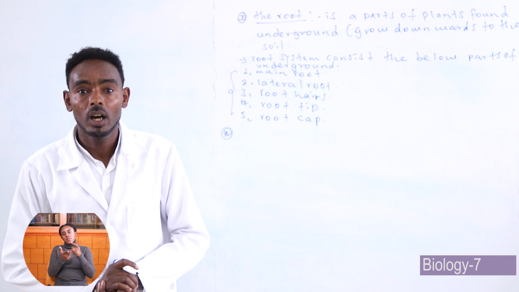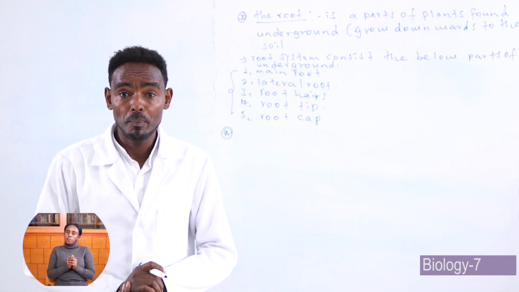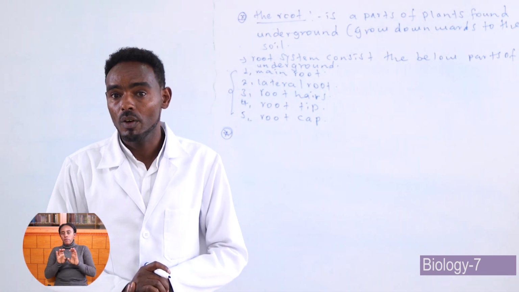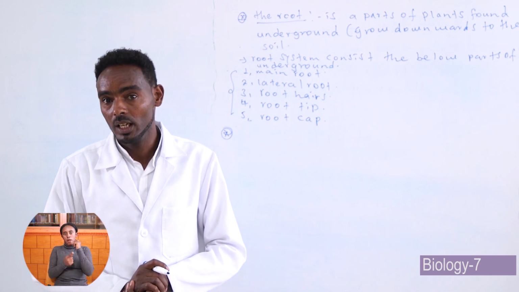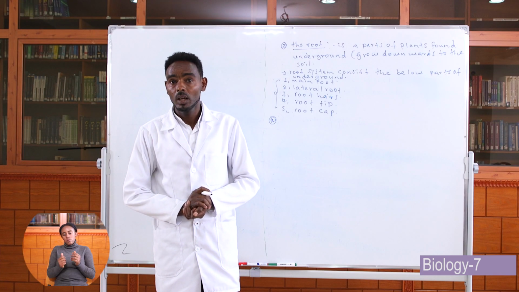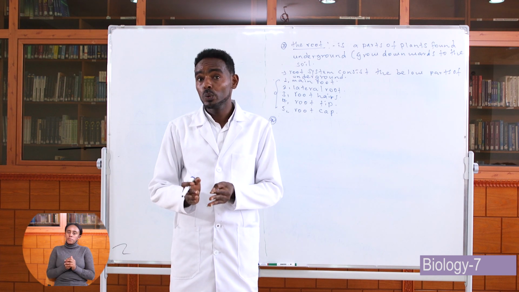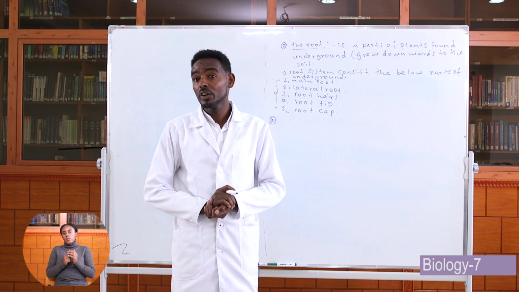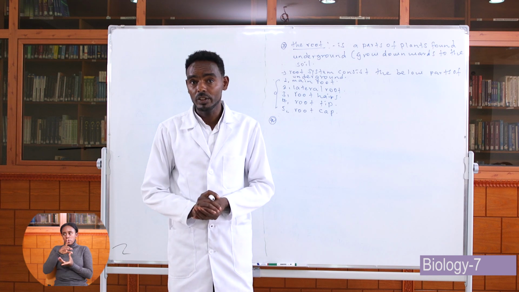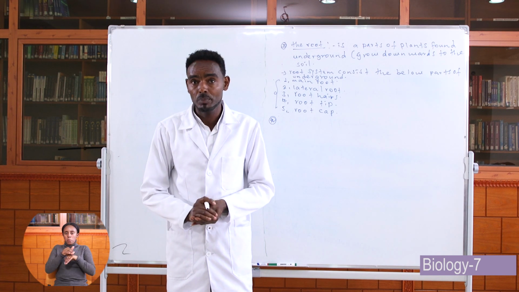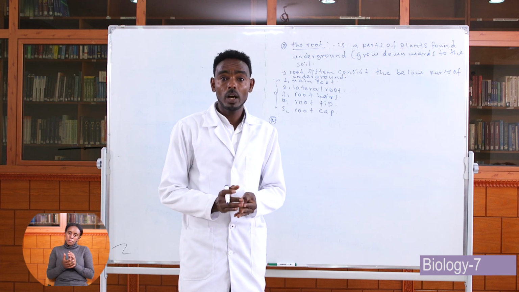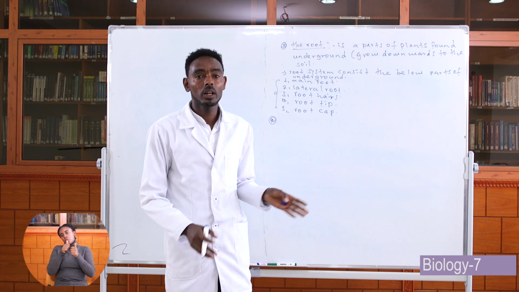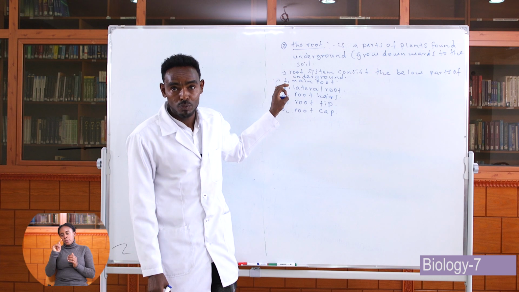And the third one is root hair. Root hair is a fine part of a root which is involved in absorption of water and minerals from the soil. The fourth one is root tip. Root tip is the part of a root which grows downward into the soil. It is known as the growing region of a root. And the last one is the outer covering of a root tip, which is called root cap. Root cap protects the growing region of the root, which is called root tip. That is all about the parts of a root.